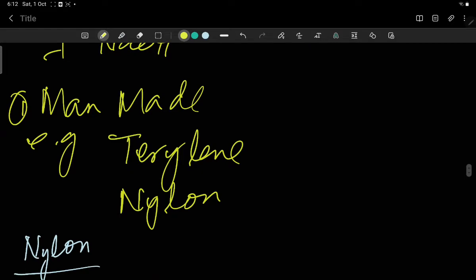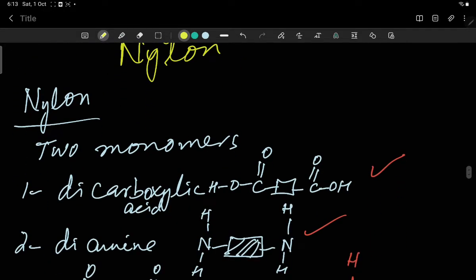There are two types of condensation polymers, man-made and natural. There are two examples of man-made in the O-level syllabus, terylene and nylon. For nylon, I have discussed earlier that two different monomers are used in condensation polymers. First is dicarboxylic acid.